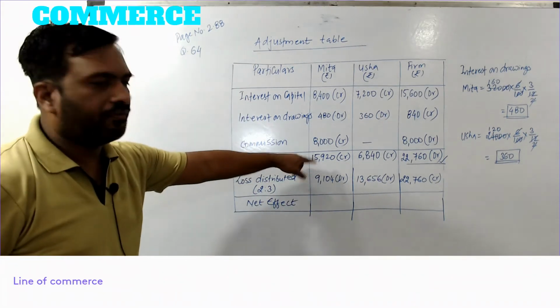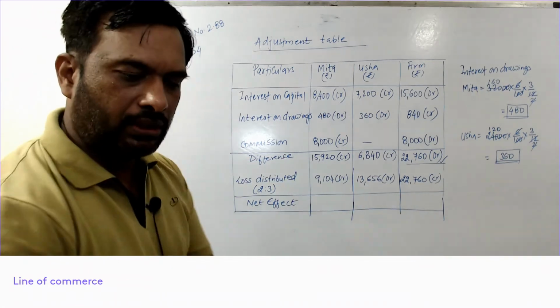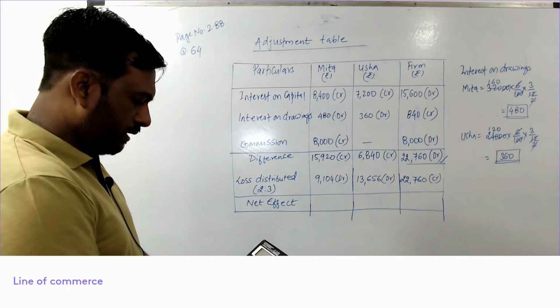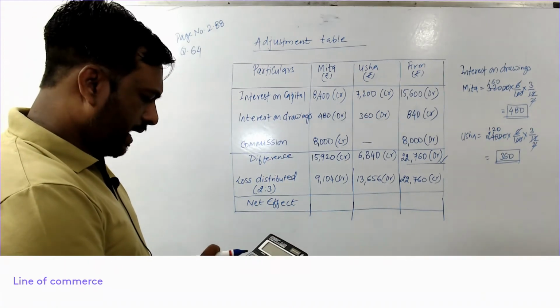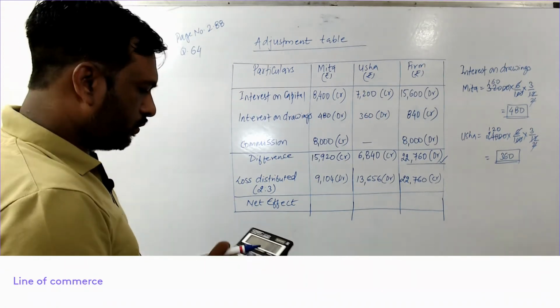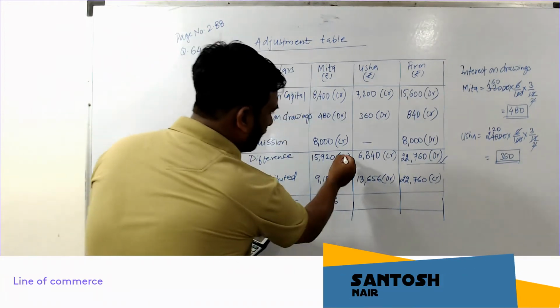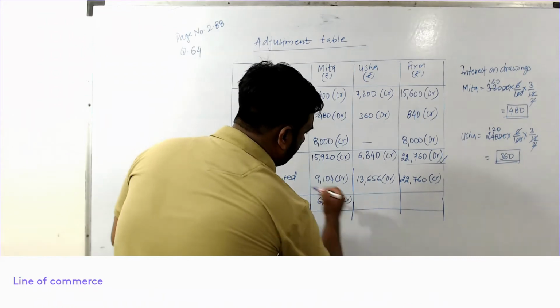Just find the difference. This is 15,920 credit minus 9,104 debit. So this will be 6,816. Credit is more, so credit.